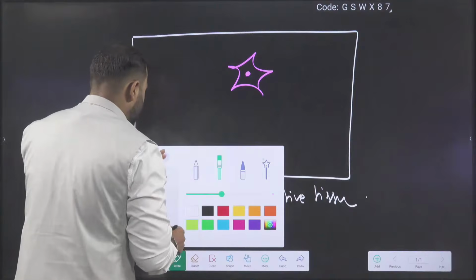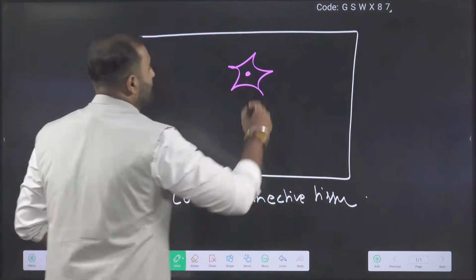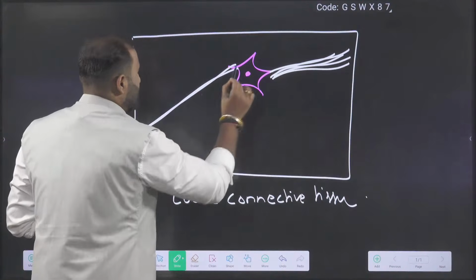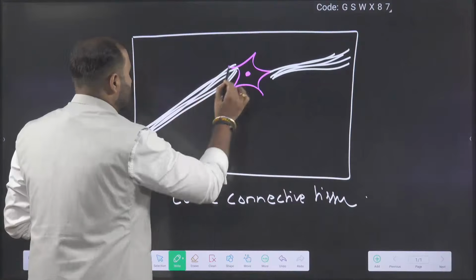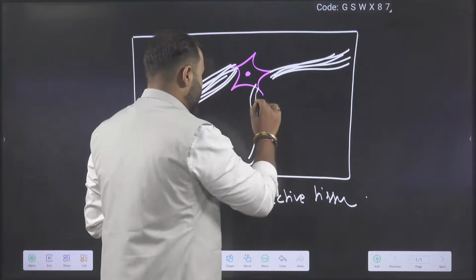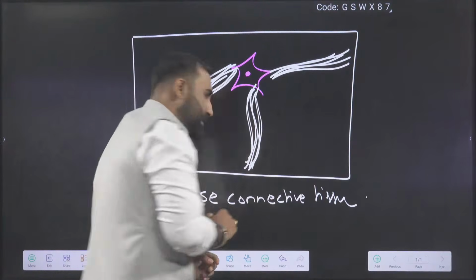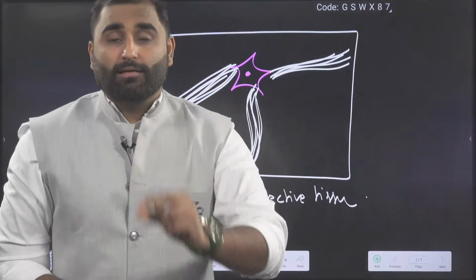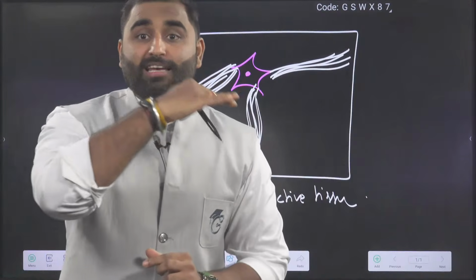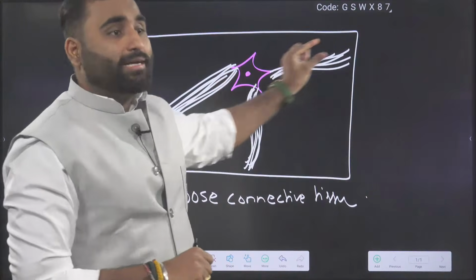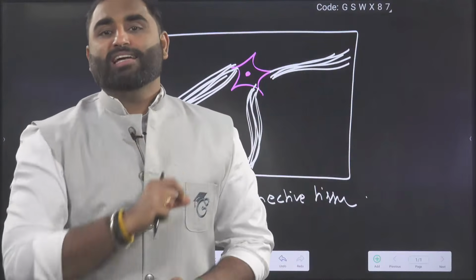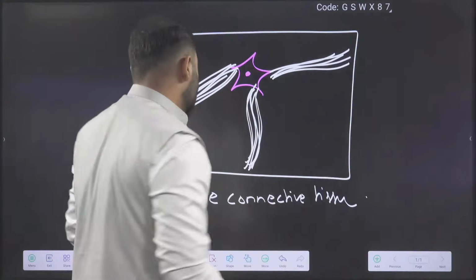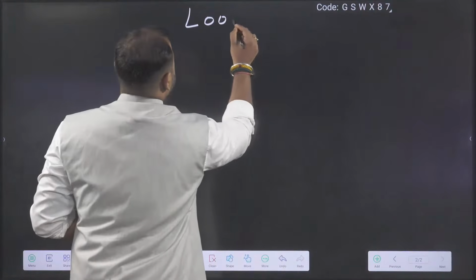Fibroblast is going to secrete fibers. Which kind of fibers is it going to secrete? First, it is going to secrete bundles of fibers like Spider-Man. Lots of bundles of fibers are coming out. White colored bundled fibers, wavy in nature. These are collagen fibers.